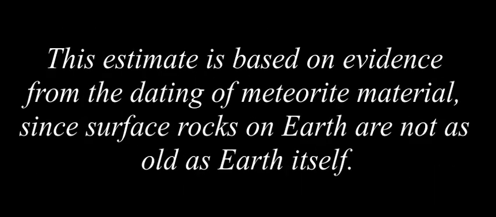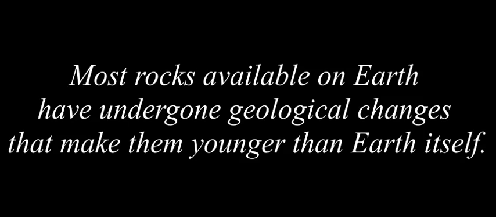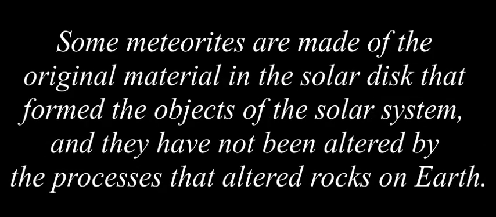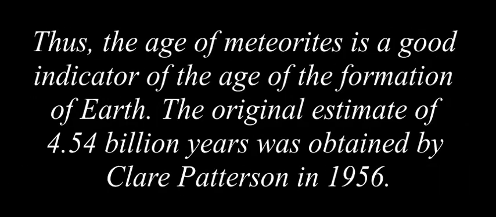This estimate is based on evidence from the dating of meteorite material, since surface rocks on Earth are not as old as Earth itself. Most rocks available on Earth have undergone geological changes that make them younger than Earth itself. Some meteorites are made of the original material in the solar disk that formed the objects of the solar system, and they have not been altered by the processes that altered rocks on Earth. Thus, the age of meteorites is a good indicator of the age of the formation of Earth. The original estimate of 4.54 billion years was obtained by Claire Patterson in 1956.